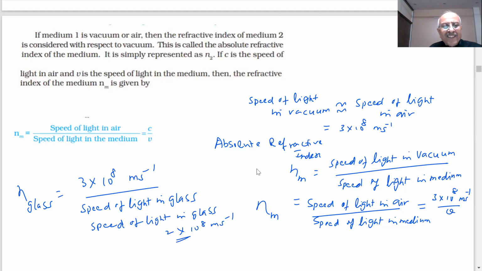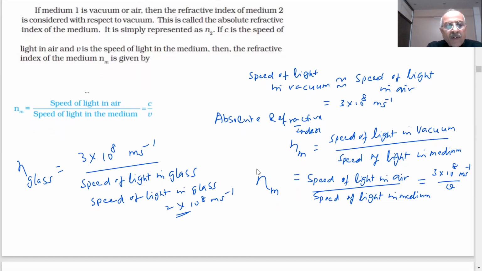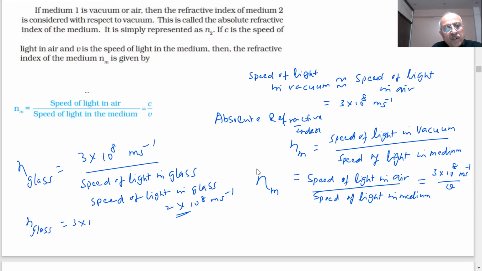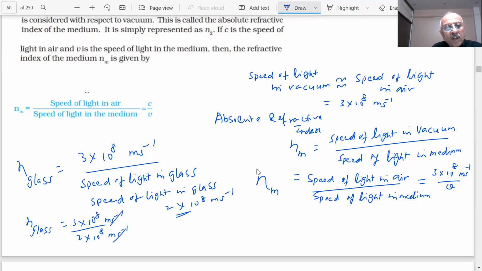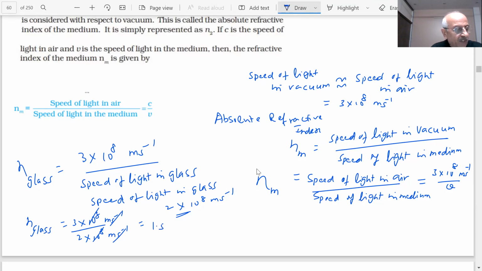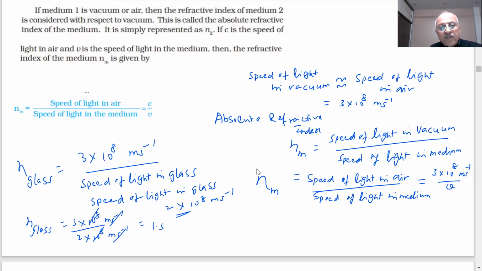This value is less than the speed in vacuum. If I put it here, then I can get the refractive index of glass, students. We can say 3 into 10 power 8 meter per second divided by 2 into 10 power 8 meter per second. This will cancel out, so it will come to around 1.5. So we can say the refractive index of glass is 1.5.